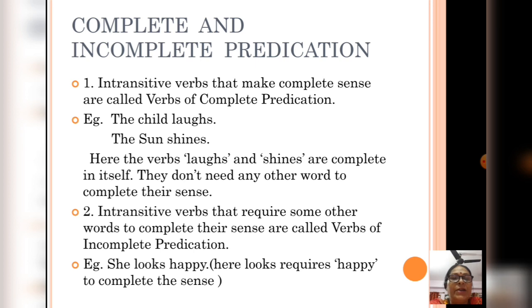Intransitive verbs that require some other words to complete their sense are called verbs of incomplete predication. For example, she looks happy. Here the verb looks requires happy to complete its meaning. If we say only she looks, then the meaning is not complete. Here we have to add some adjective to the verb to make its meaning complete.